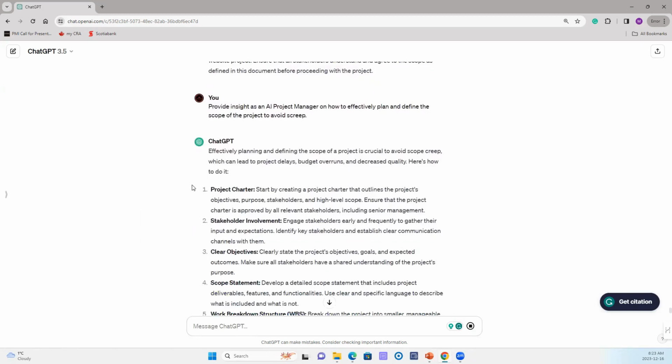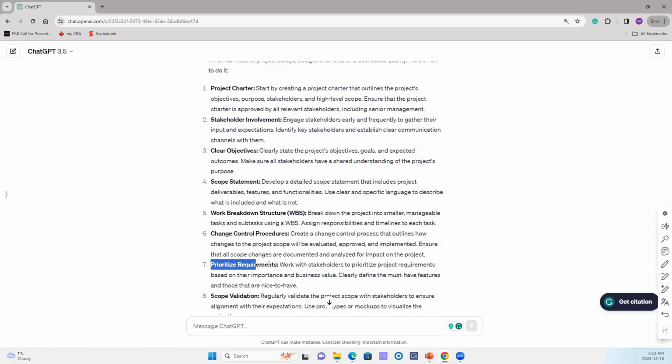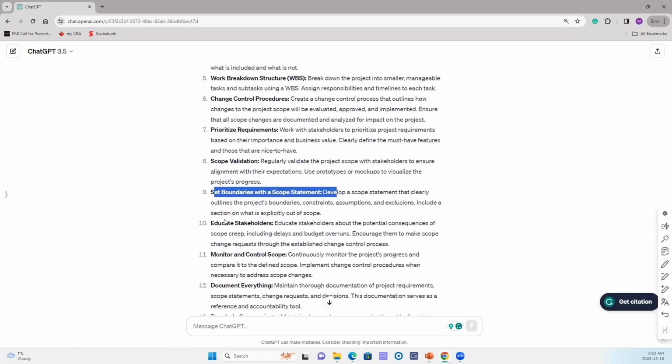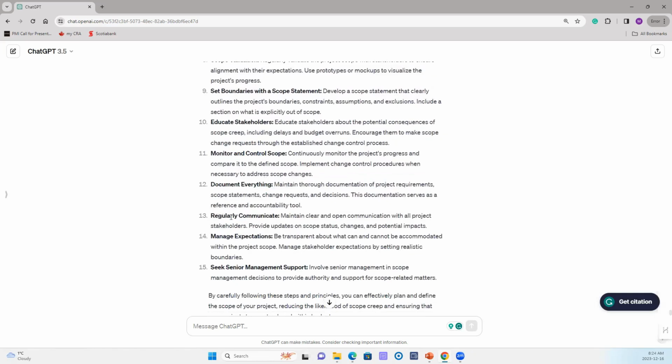And now it's telling me how I can do this effectively: have a project charter, engage stakeholders, define clear objectives, define the scope statement, create a work breakdown structure, set up a change control procedure, prioritize requirements, do scope validation, set boundaries with the scope statement, educate stakeholders, monitor and control, document everything, communicate regularly with your stakeholders, manage expectations and be transparent, and seek senior management support and approval.